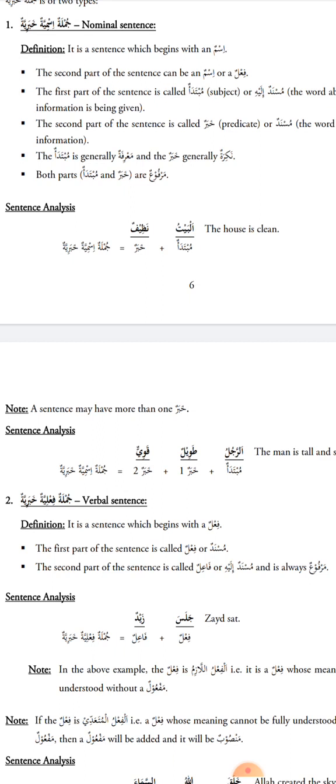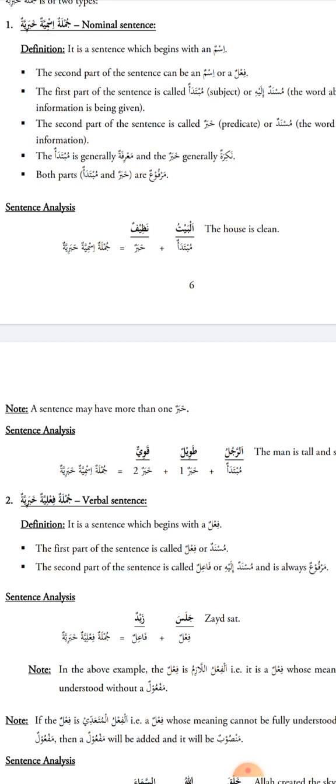If I say rajulun, man, it can mean any man. But when I add alif lam at the start, which gives the meaning of "the", it makes the noun ma'rifah, definite. Now I am talking about a specific person, and the listener knows who I'm talking about.